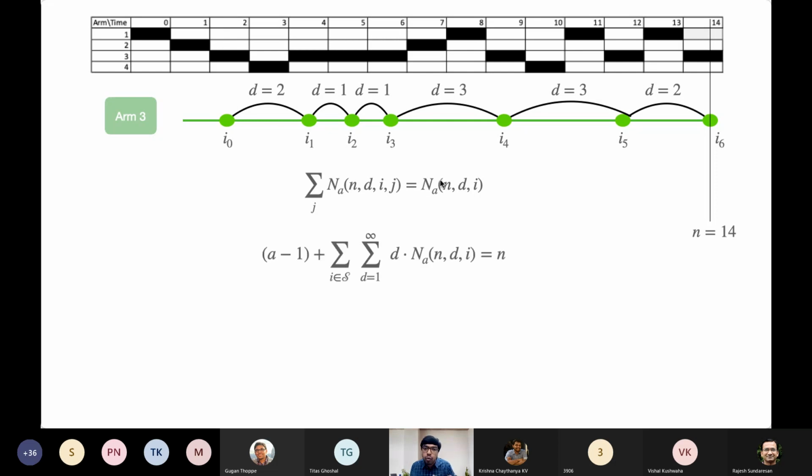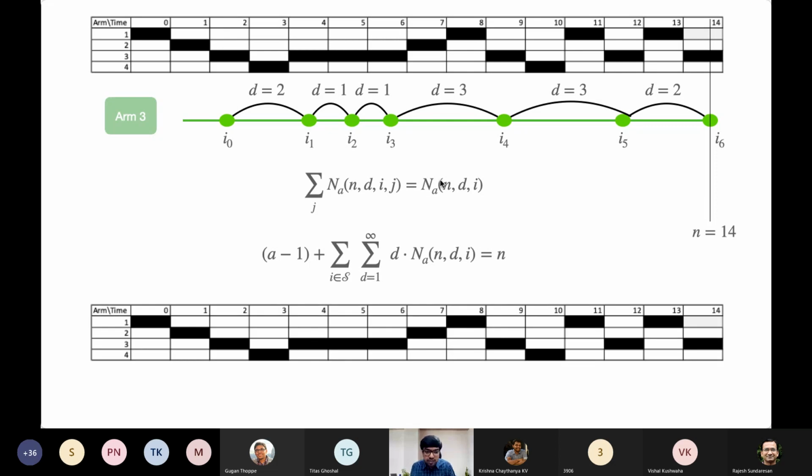Okay, so this is one of the most important equations that governs ARM delays. What is this trying to say? It is just as simple as this. What is the first term? A minus 1. That covers the first two time instances. Now the second term captures the fact that for every delay, we are going to count those many time instants into the future. So there is a delay of 3, there is a delay of 3, there is a delay of 2 at the end. So it captures all the time instants that have passed from 0 to n minus 1, that is totally n time instants, and that is what is there on the right-hand side of this equation.